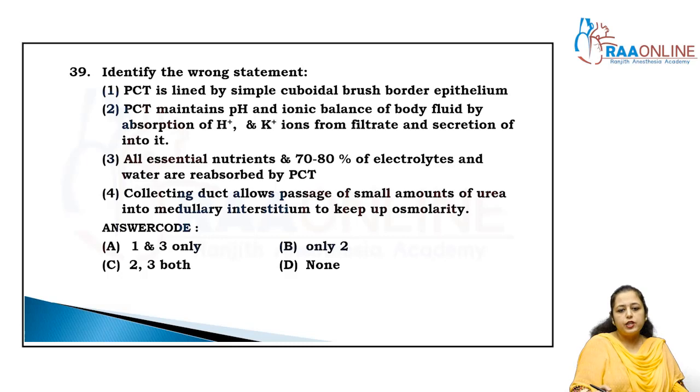Now come to the next question. Identify the wrong statement, right? PCT is lined by the simple cuboidal brush border epithelium.